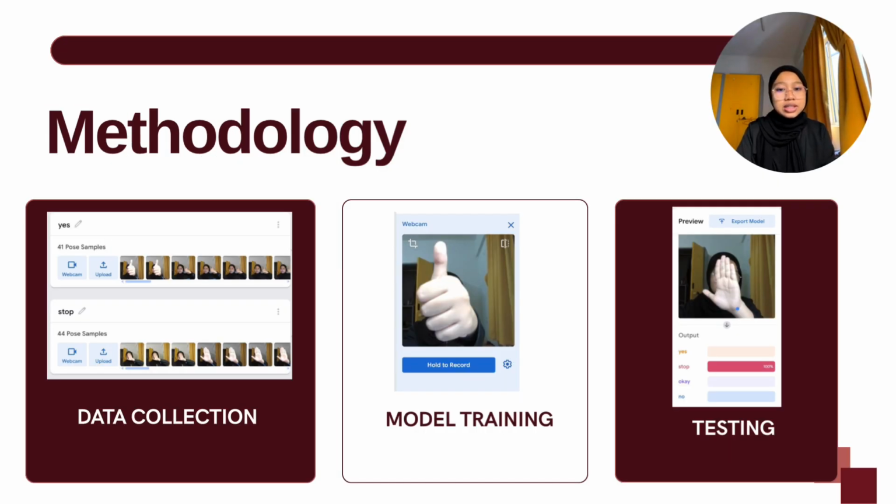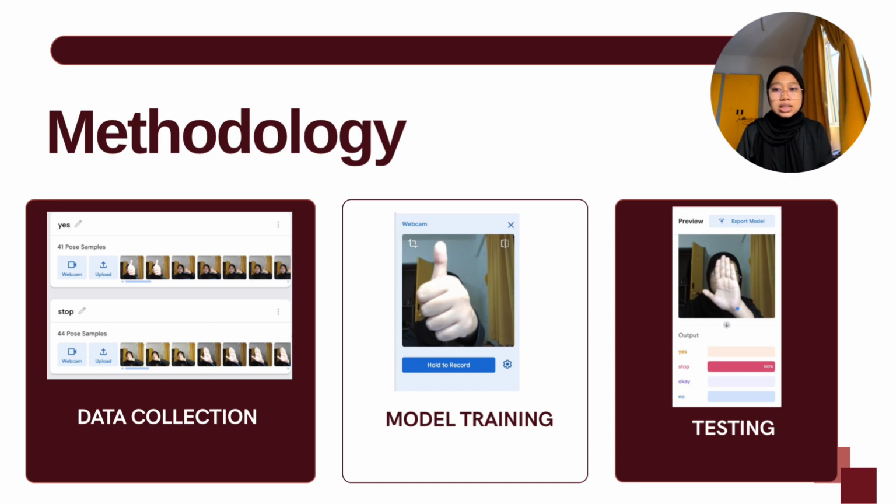Okay, my name is Siti Nurana Nadiha. Today I would like to explain about the methodology and implementation. So the first slide is the methodology. For the methodology of this project, there are three main stages. That is data collection, model training, and testing.